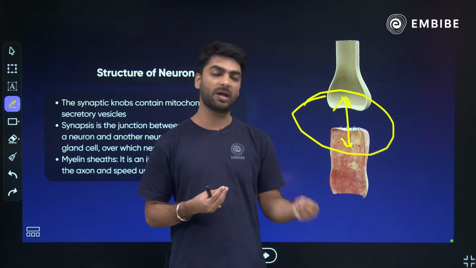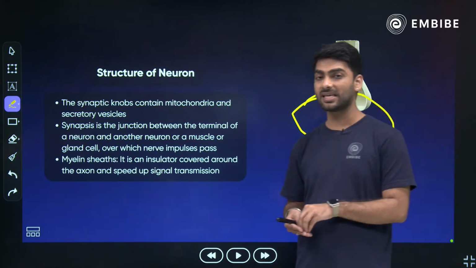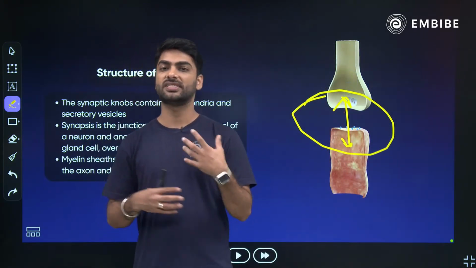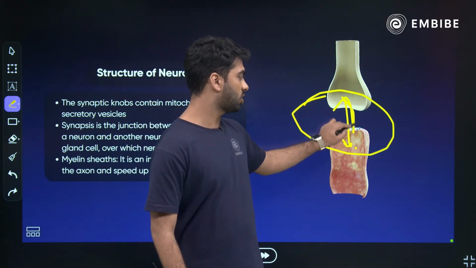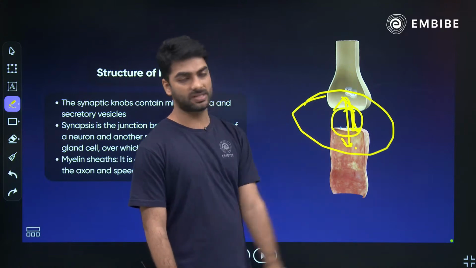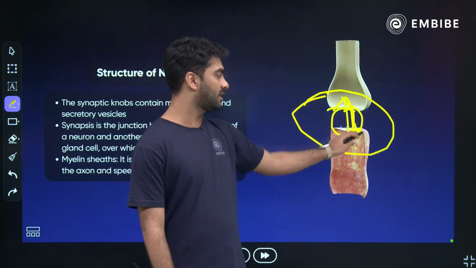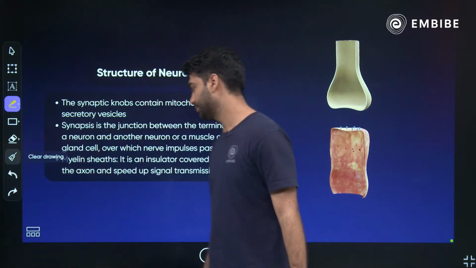Impulse को अगर हमें simple language में बोलना है तो हम क्या बोलेंगे? Impulse को we will call as messages. ठीक है. So to transfer messages, to transfer signals, to transfer impulse from one neuron to the other, there is a junction point called the synapse. ठीक है. Presynaptic knob, postsynaptic knob, and this is the synapse.